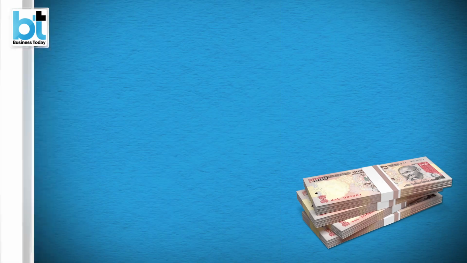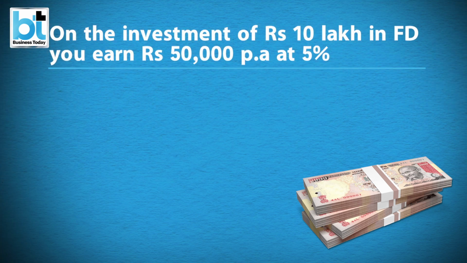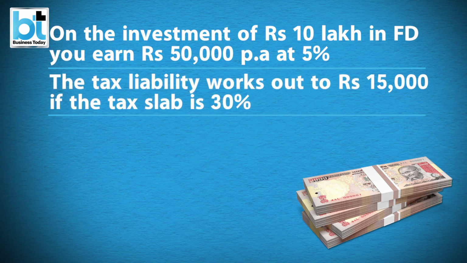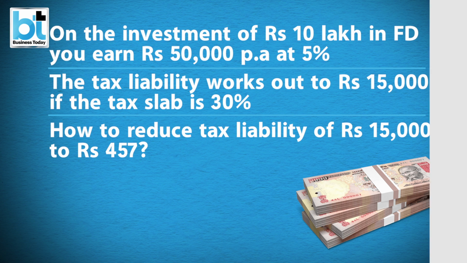For example, if you invest rupees 10 lakh, then you can earn rupees 12,500 every quarter or rupees 50,000 every year at an assumed interest rate of 5%. Now on this 50,000 interest income, you also need to pay tax. Assuming you fall into the tax slab rate of 30%, it will work out to rupees 15,000. Now there is a way to reduce this tax liability to just rupees 457. How? I will let you know.